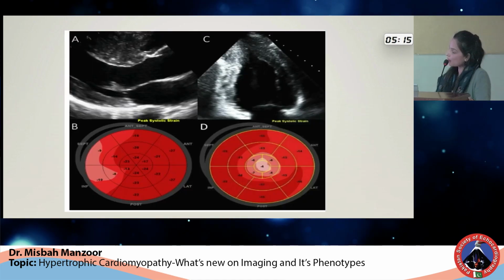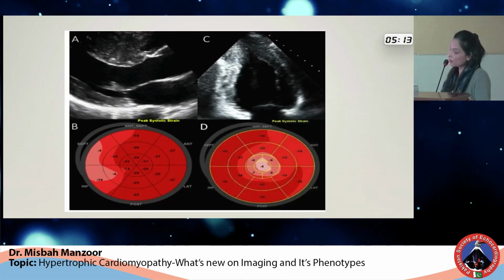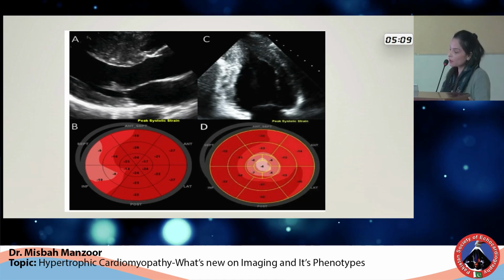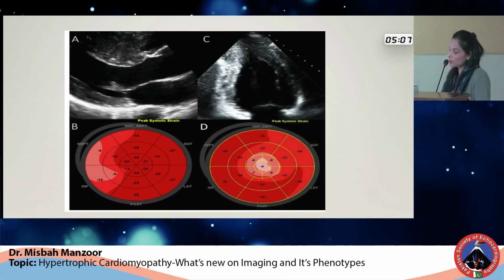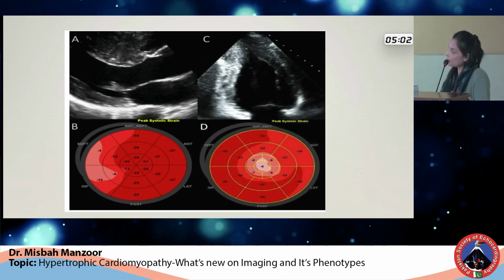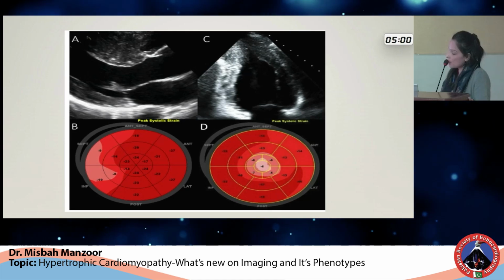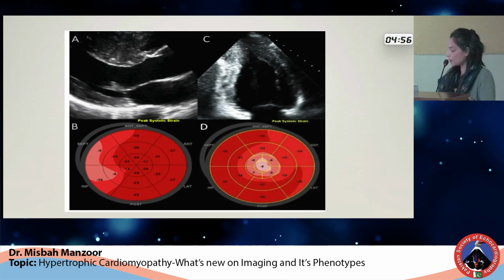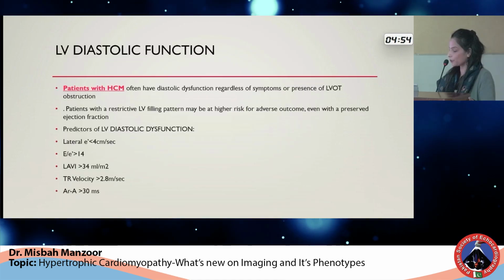So these are some examples of strain imaging. In the first diagram, you can see the septal hypertrophy. Corresponding to that, there is a reduced strain in the septal segments. In the C figure, you can see an apical hypertrophy pattern, complemented by the GLS showing reduced strain in the apical segments.